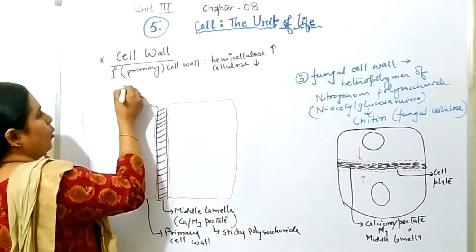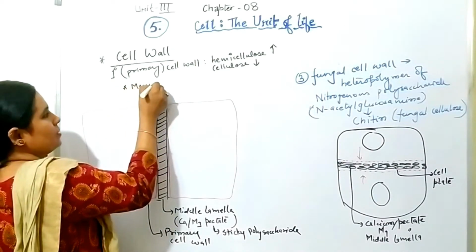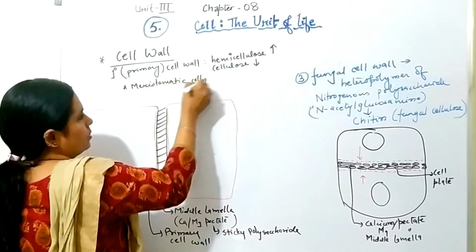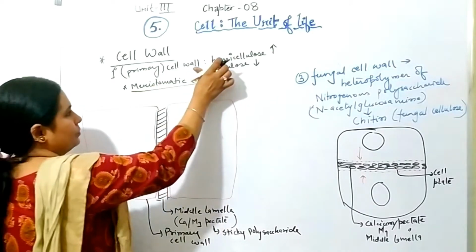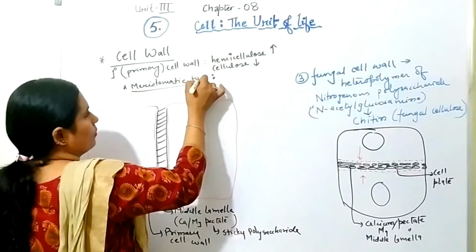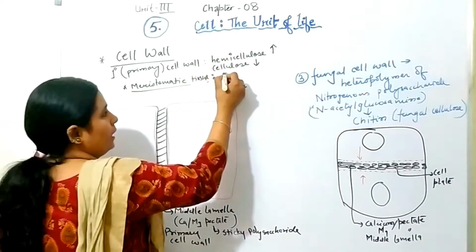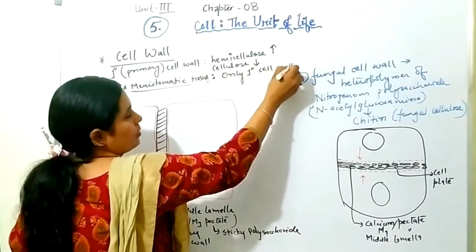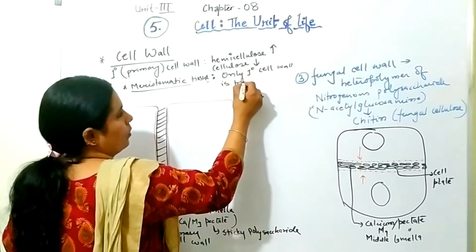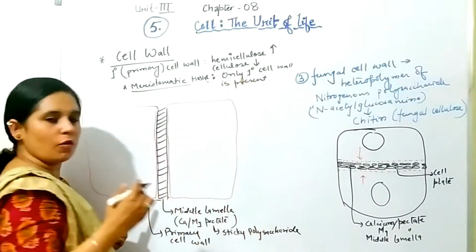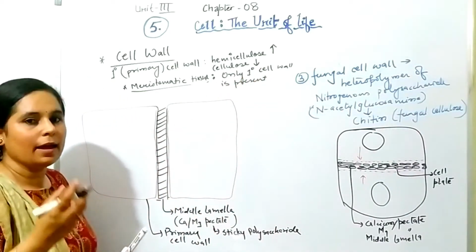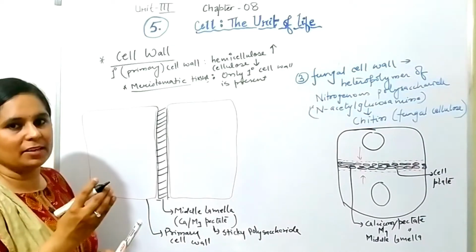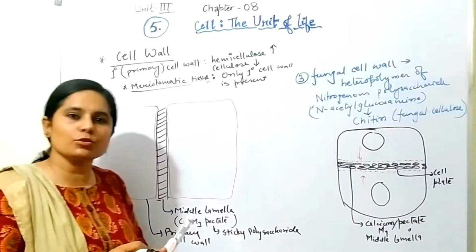And important thing is, in meristematic tissues or cells, you will find that only primary cell wall is present. Because if secondary cell wall will form, it makes the cell rigid, and that causes the stopping of division in the meristematic tissues. So meristematic tissues का क्या function होता है?